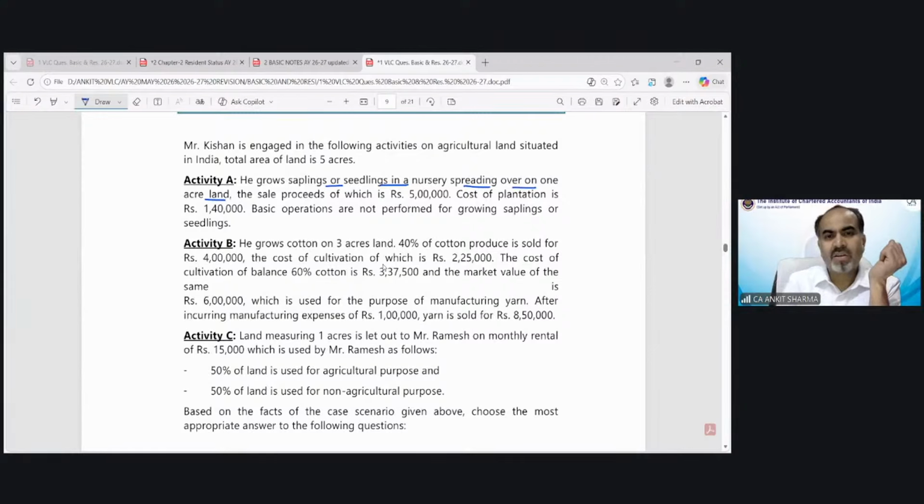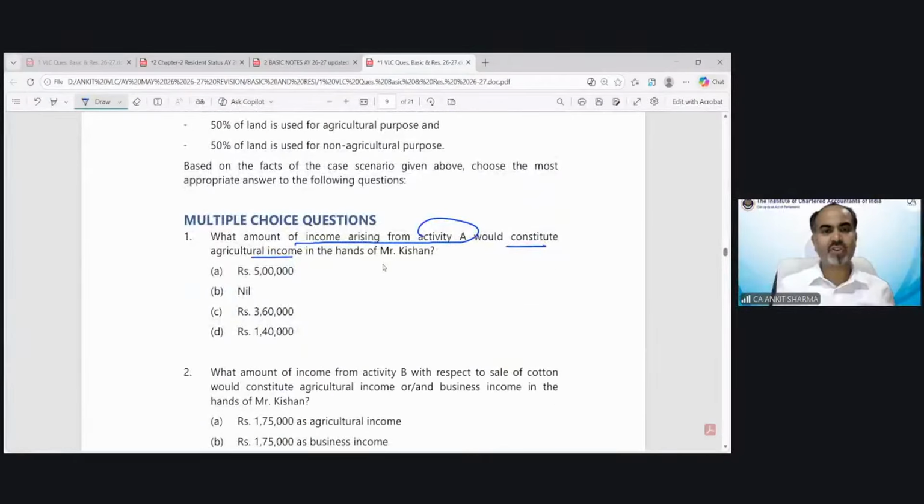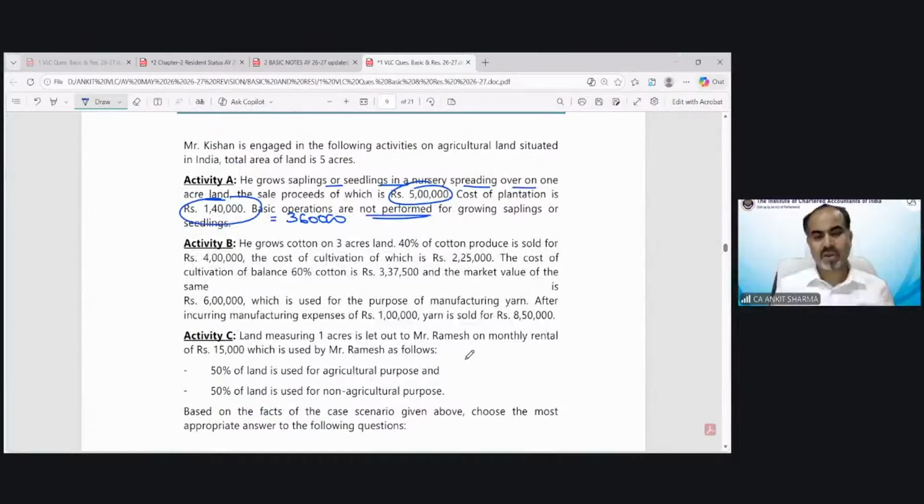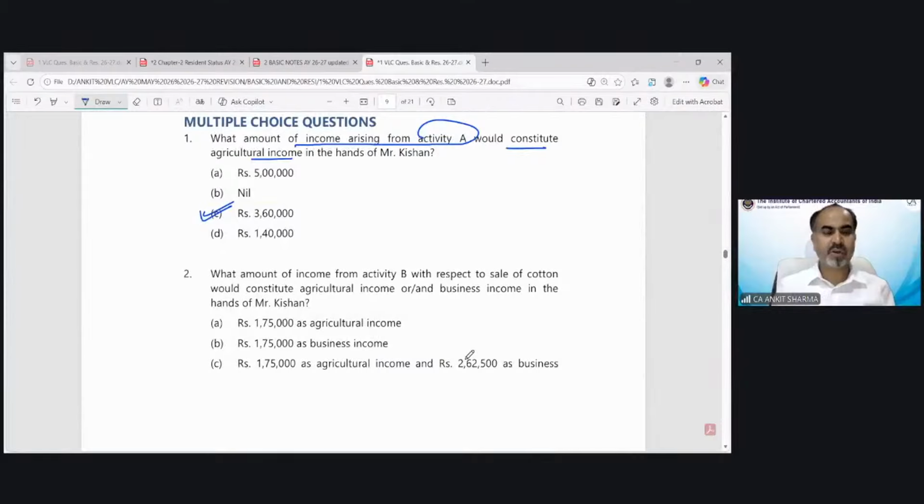So activity A information has been given that he is running a nursery, growing and spreading over 1 acre land. Sale proceeds 5 lakh, cost of plantation is 1,40,000. So the net income is, of course, 3,60,000. Basic operation not performed, does not matter. If you are running a nursery, whether basic operation is performed or not, it would be an agricultural income. So the question was asking how much would be the agricultural income. The correct answer would be option number C, 3,60,000. It is exempted, non-taxable.